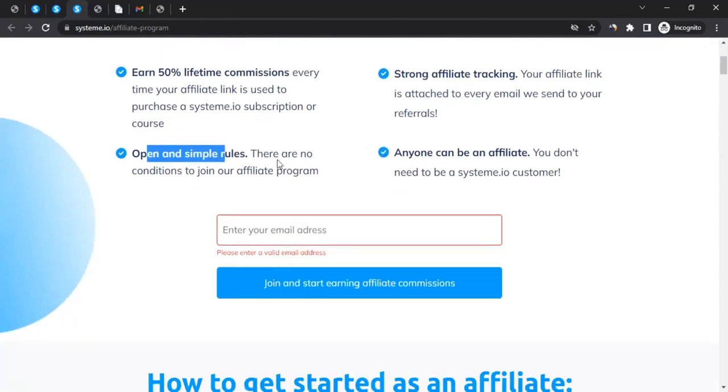And then they have open and simple rules. There are no conditions to join their affiliate program. So yeah, there's no condition, but still, the underlying condition is that you should not be following black hat tactics, that means bad online marketing tactics, because they're very serious about it. And the second is you should not be using your own affiliate tracking link to make a purchase, because that's something they forbid. So these are two things you want to avoid. And of course, anything else that you feel you shouldn't be doing, the bad practices, avoid that too.